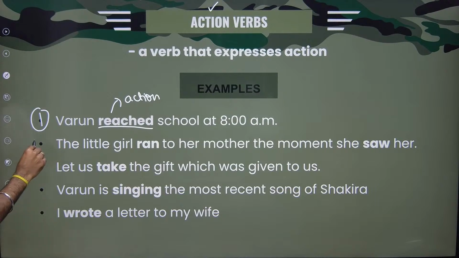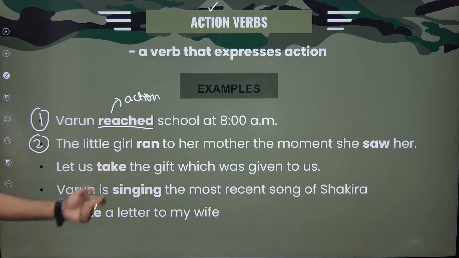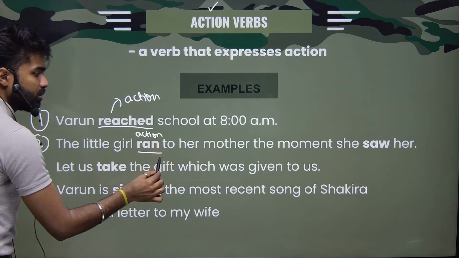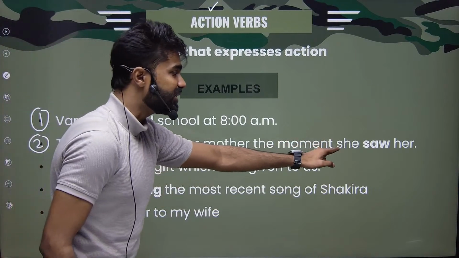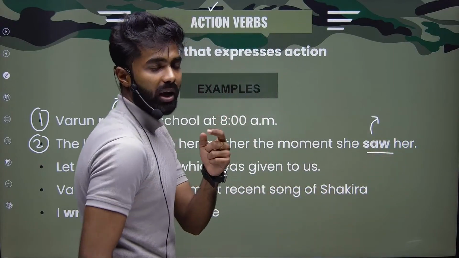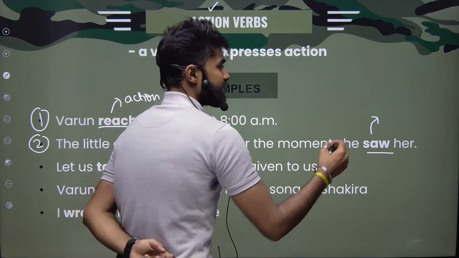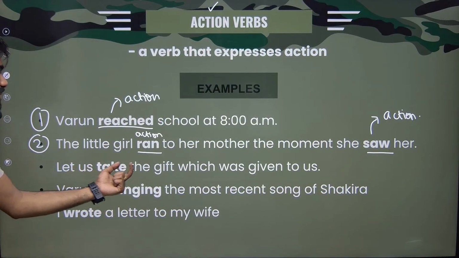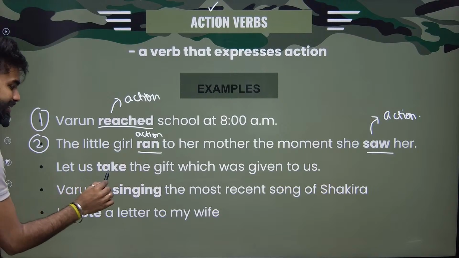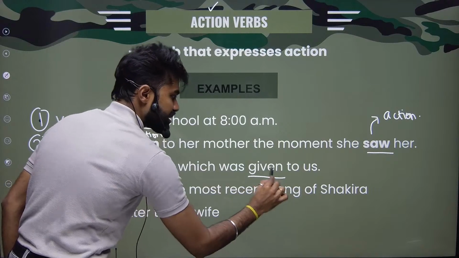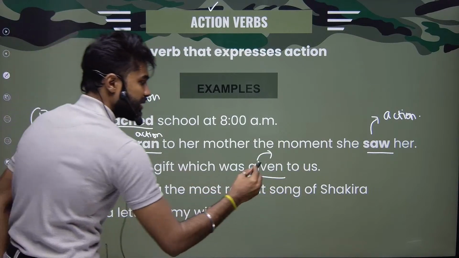Now, look at the second statement. The little girl ran to her mother the moment she saw her. So the little girl ran, an action, to her mother the moment when she saw her. Again, she saw her. Seeing, to open your eyes and then look, watch, is an action. Let us take the gift which was given to us. Taking is an action. Again, giving, to give someone, is an action.